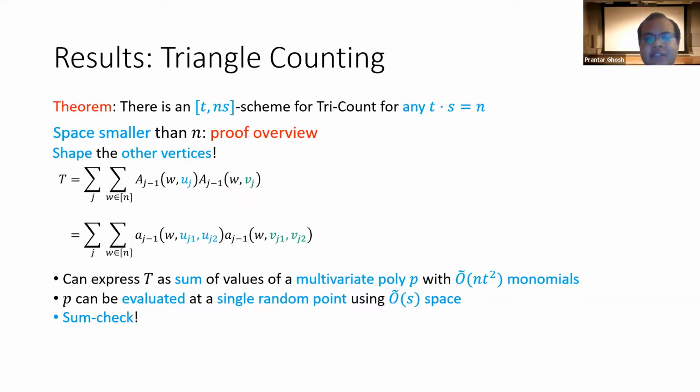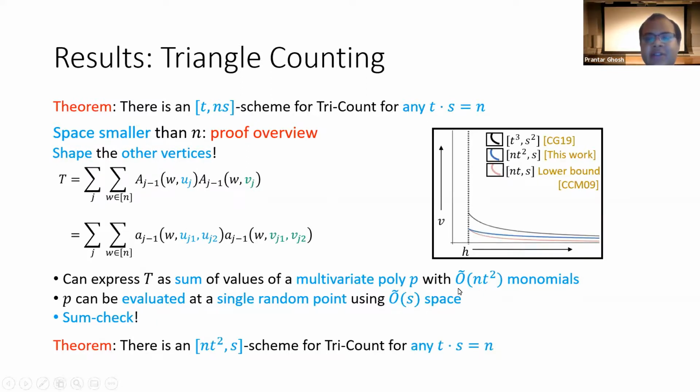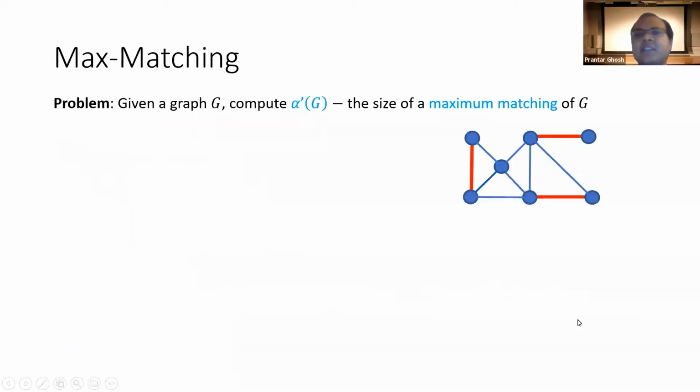So because the prover sends this polynomial, we would incur an H cost of O tilde nt squared, and our V cost would be O tilde S. So we get an nt squared comma S scheme that improves over the earlier result and gets closer to the optimal trade-off curve. Now let's switch gears to talk about the maximum matching problem.